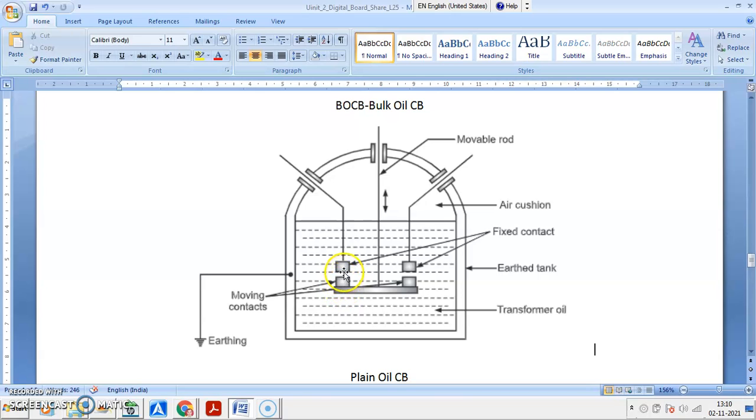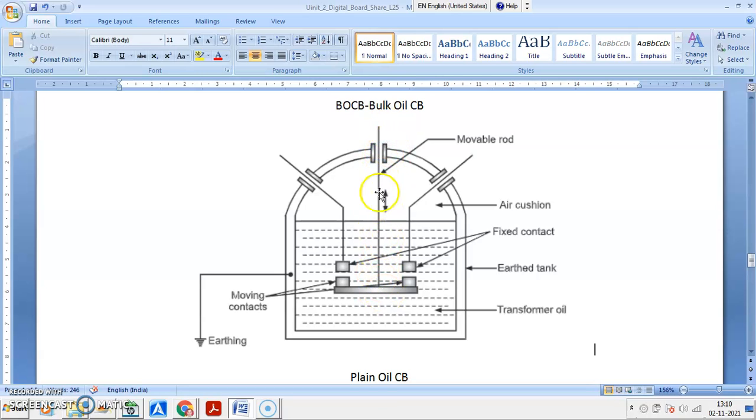In operation, this is closed, and the contacts are carrying normal current. But when a fault occurs, that is sensed by the relay, and the command will be given to the trip circuit. The trip circuit will energize the trip coil of the circuit breaker. This will give operation of the mechanism, this operating rod. So the mechanism will start.